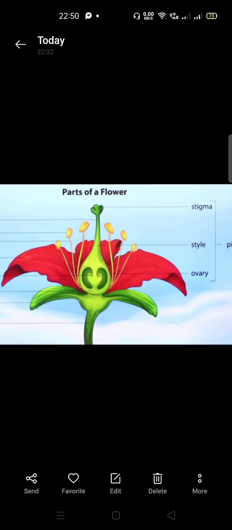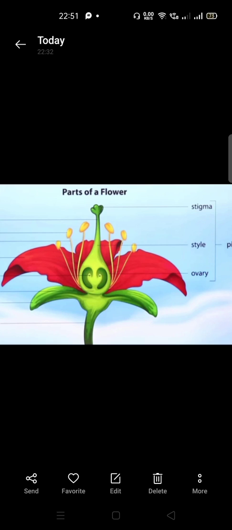Students, this question is very, very important for you. It may be asked in the exam: differentiate between bisexual flower and unisexual flower. Here are three differences. One difference is that a bisexual flower contains both sex cells, the female egg cell and the male sperm cell, that is the pollen grain, meaning both stamen and carpel are present.